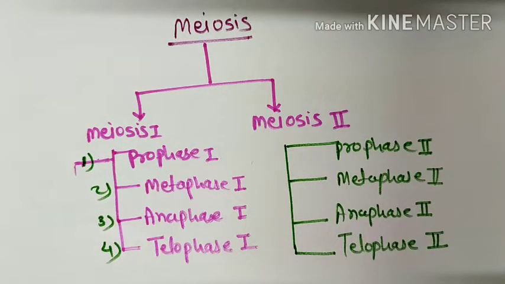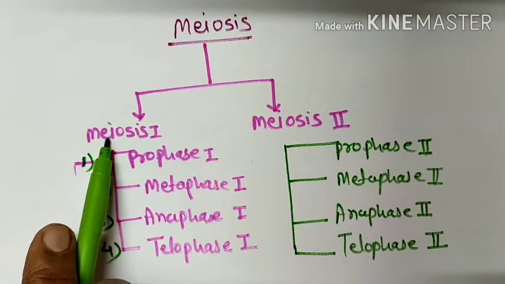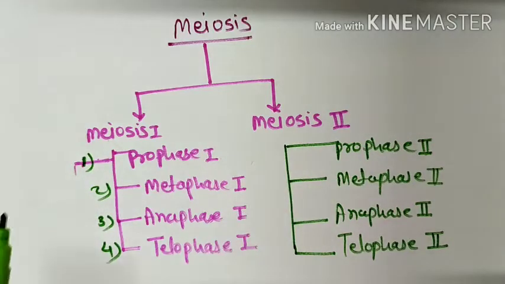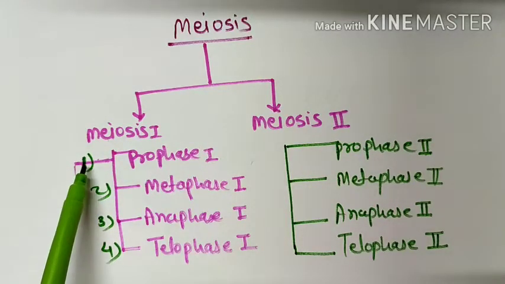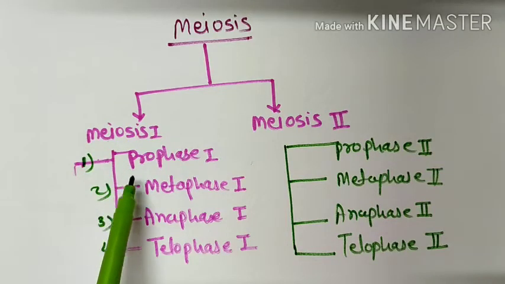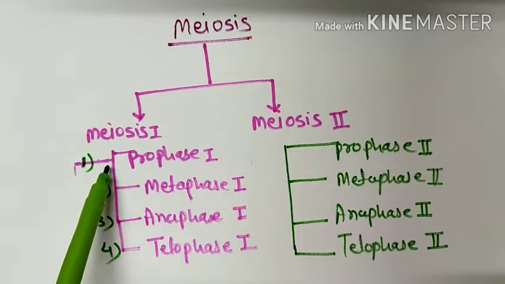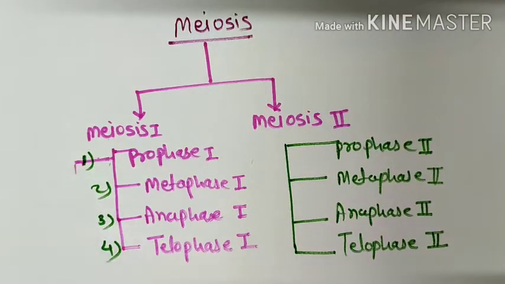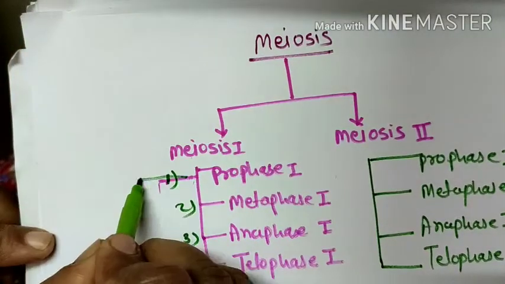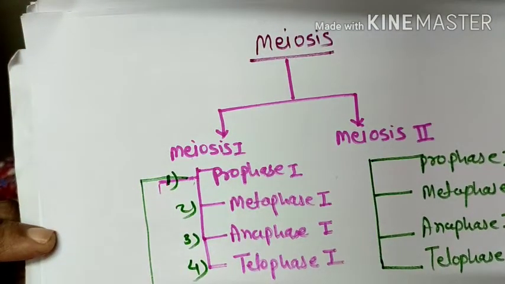Don't get confused. Once again I repeat, meiosis completes in 2 stages, meiosis 1 and meiosis 2. This meiosis 1 completes in 4 stages: prophase 1, metaphase 1, anaphase 1, telophase 1. And this prophase 1, again, has 5 stages. It is a lengthy process.